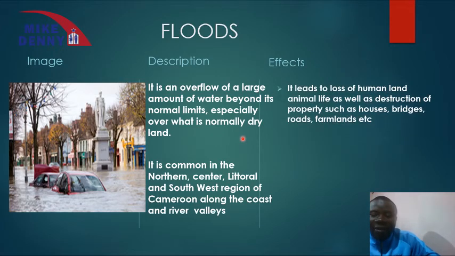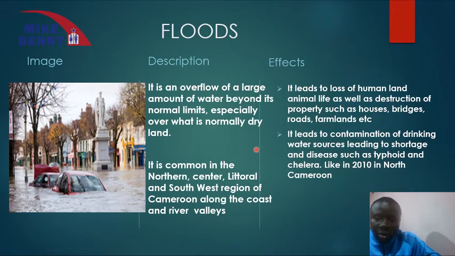Talking about the effects of floods, or how it destroys ecosystems or environment. It leads to loss of human life and animal life as well, because there is destruction of property, there is destruction of houses and bridges, which are submerged in water. We can say that it leads to the contamination of drinking water bodies or water sources. That's where people get their water to drink, leading to diseases such as typhoid, cholera, dysentery, amongst others. And in 2010, there was an outbreak of cholera in the northern part of Cameroon due to floods.